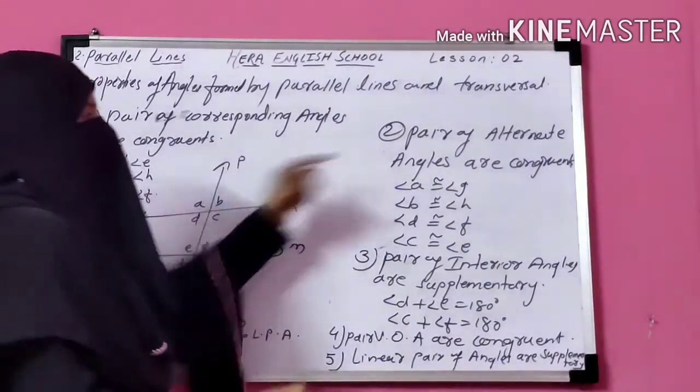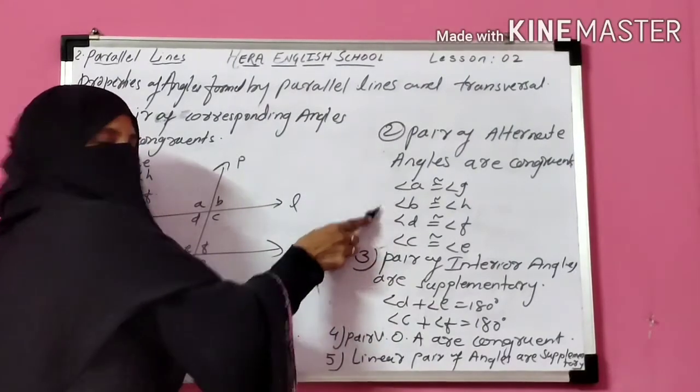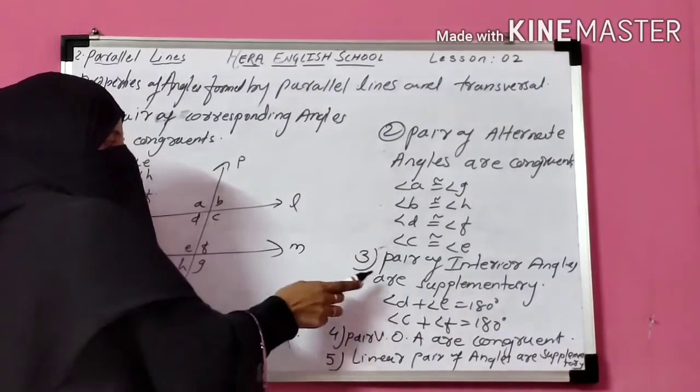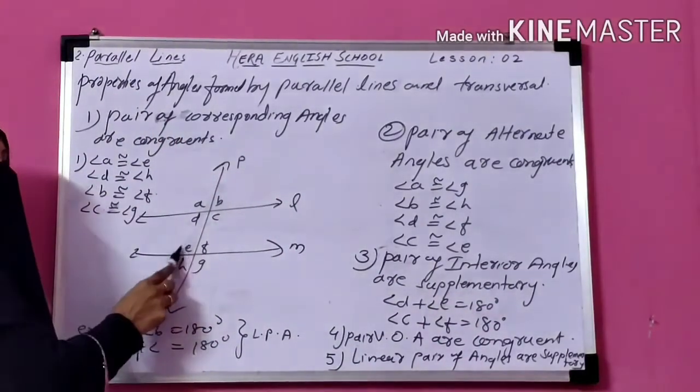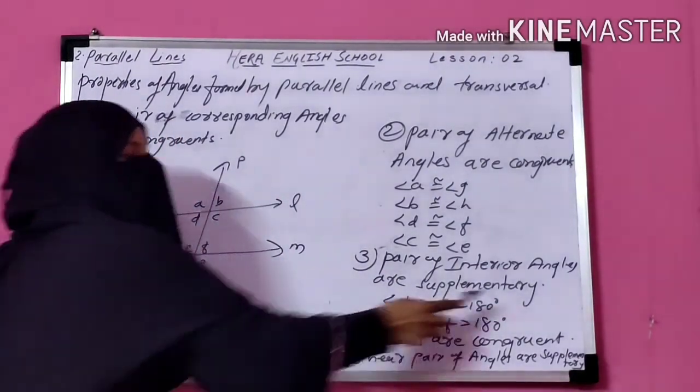So total four pairs of alternate angles, two are exterior and two are interior. Next, pair of interior angles are supplementary. So interior angles that are supplementary, that means their sum is 180.